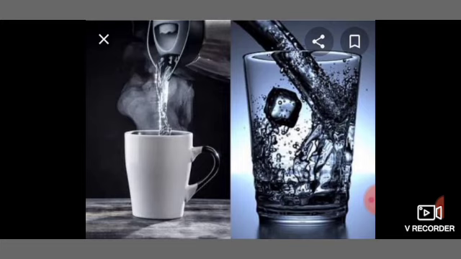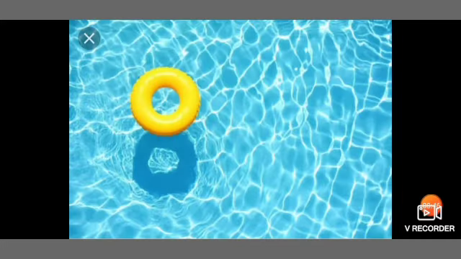Now we can move to the third one. Particles of matter attract each other. Here you can see a pool with water. You all may have experienced what will happen if you jump into water, right? When we are jumping, we will be cutting the water or making a disturbance in that water. But when we go down, that water again gets joined. Do you know why? The reason is that particles of matter attract each other.